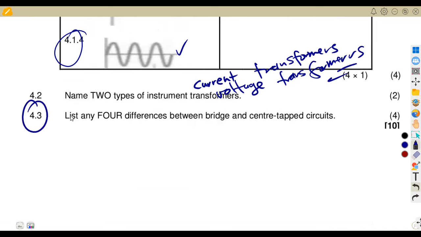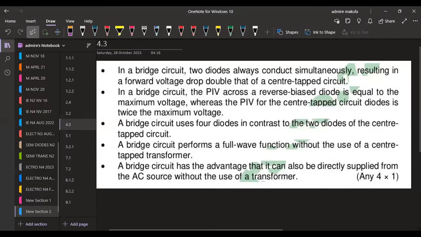Then list any three differences between a bridge and a center tapped circuit. All right, so this one, let me just show you. There are a lot of differences that we can take note of for a bridge and a center tapped. So a center tapped and a bridge, these are two different things that we are talking about, guys. All right. So in a bridge, two diodes always conduct. Remember, in a bridge, you're having four diodes.